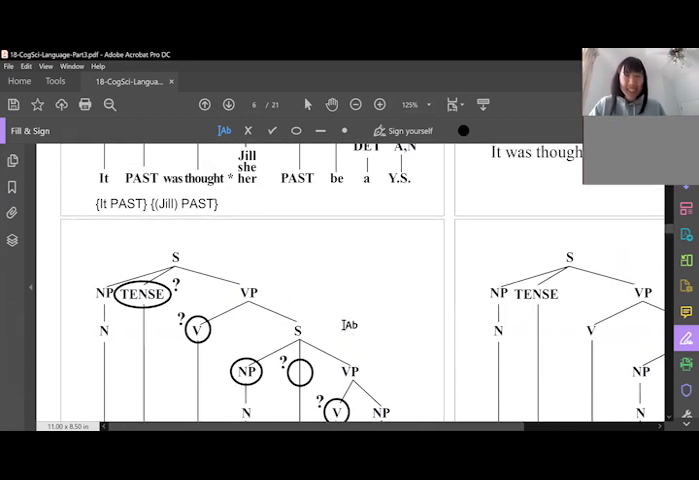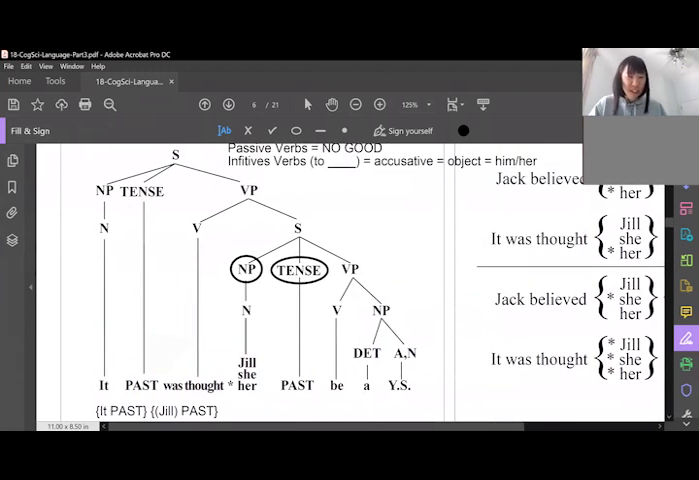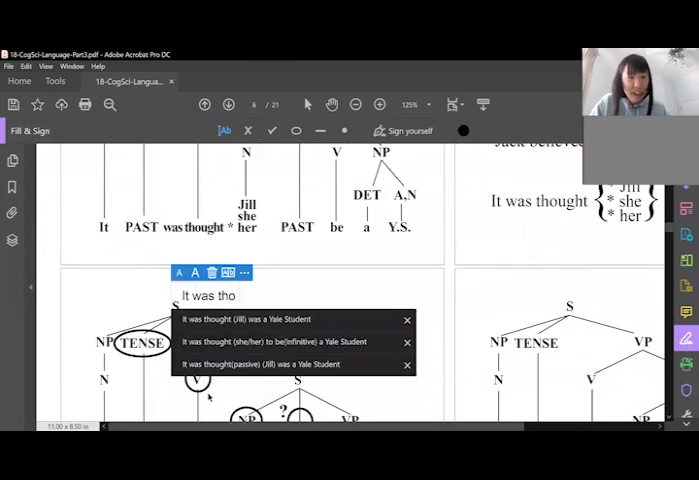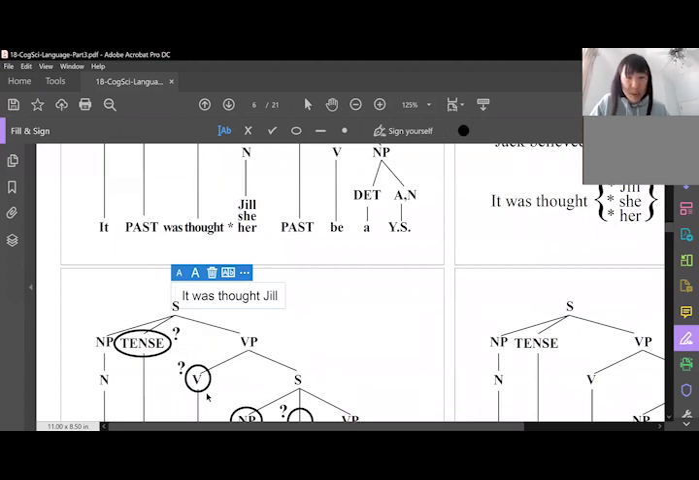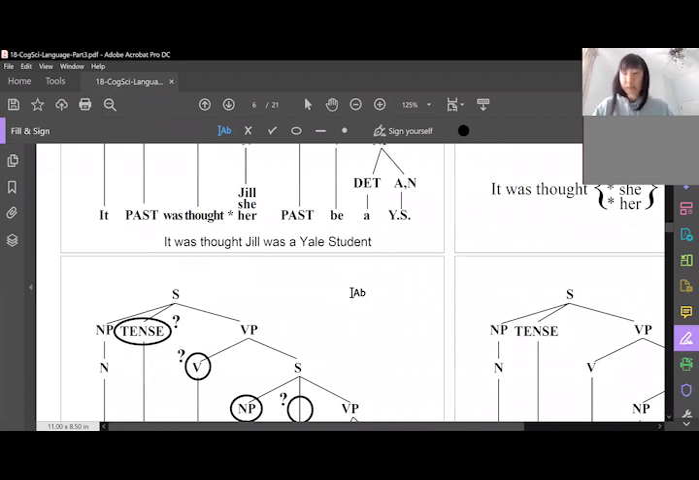So let's take one of the previous ones and try to do it without a tree. And I can show you how I would do it. It was thought Jill was a Yale student. That would be the sentence that you're given. So the first thing you have to do is pick out what are the actual noun phrases, what are the verbs, and so on. So let's separate out all the tenses that we can.